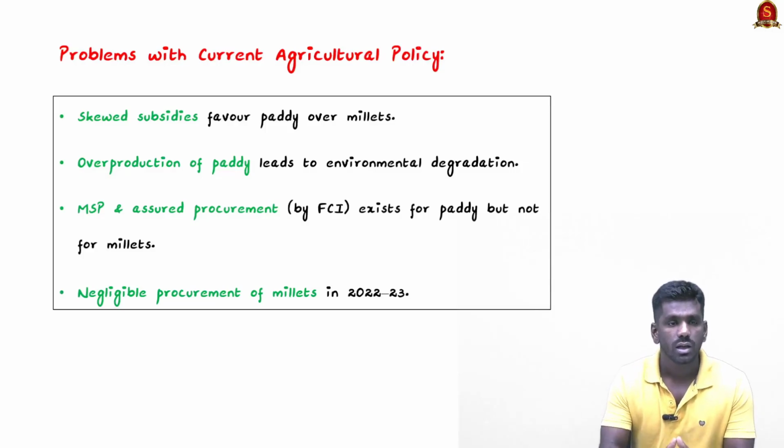The next one is lack of MSP and assured procurement for millets. The FCI, which is the Food Corporation of India, is involved in more procurement of paddy and wheat compared to millets. So there is very little procurement of millets compared to major crops like paddy and wheat. MSP is also not properly given for all the millets, and there was negligible procurement of millets in the year 2022 to 2023.